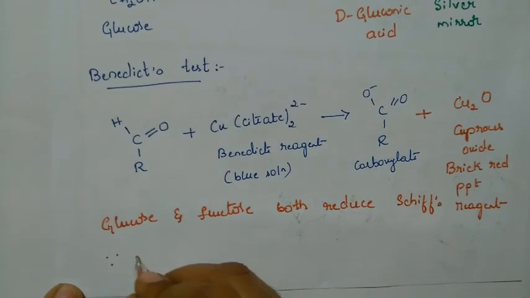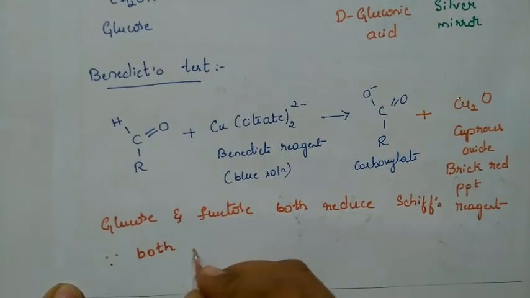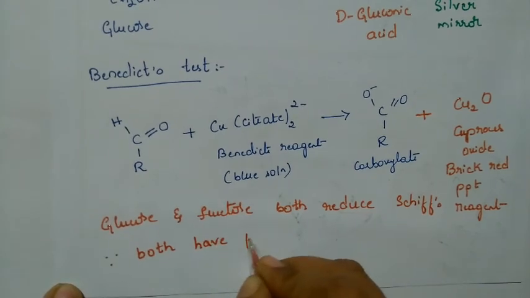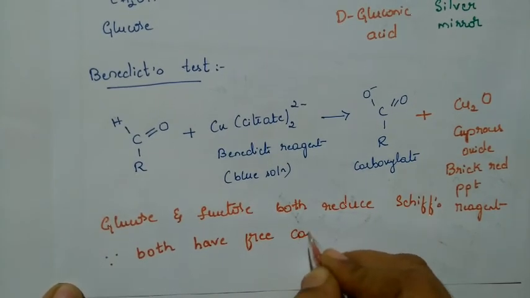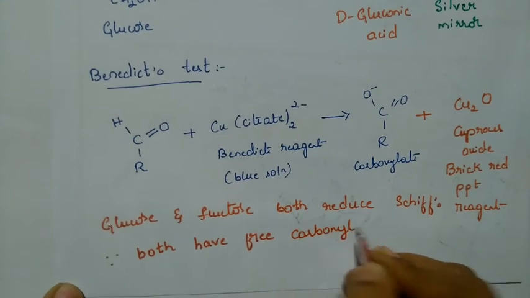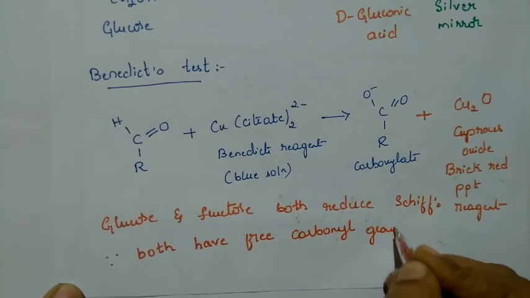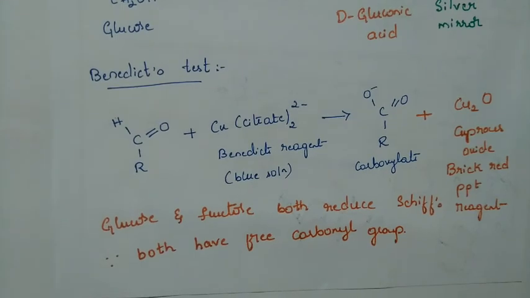Because both of them have a free carbonyl group. Because of that, both will reduce the Schiff's reagent. So for Fehling's test, Tollens test, Benedict's test and Schiff's reagent, both glucose as well as fructose show the positive test. These are the important factors.